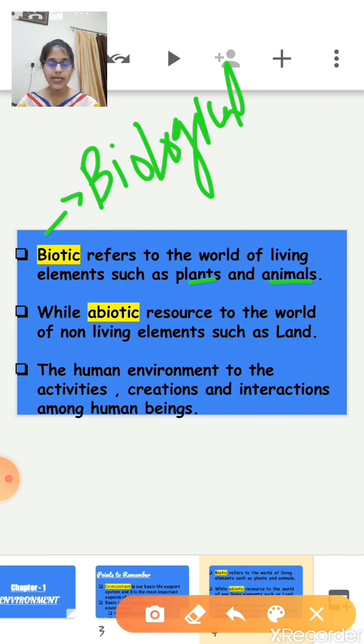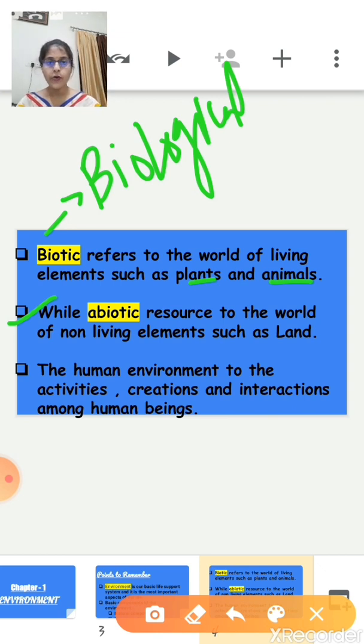Now next one is the abiotic. So abiotic refers to the world of non-living elements such as land. That means all non-living elements together form the abiotic, or we can say physical component. For example, land, air, water. All these are examples of the abiotic component.